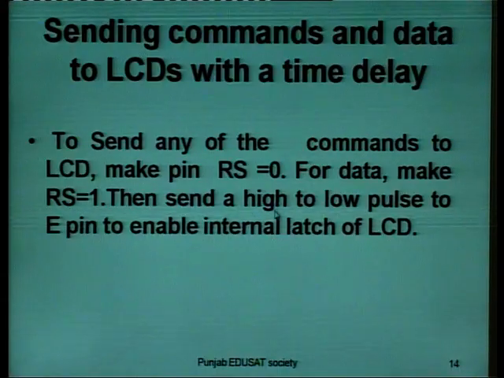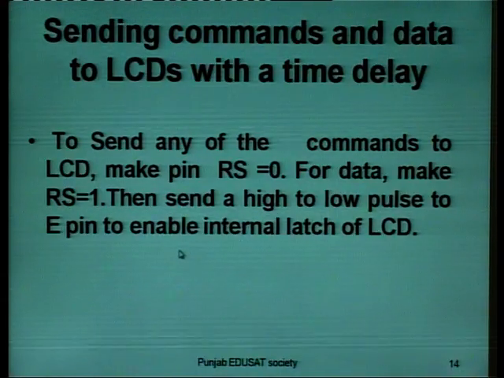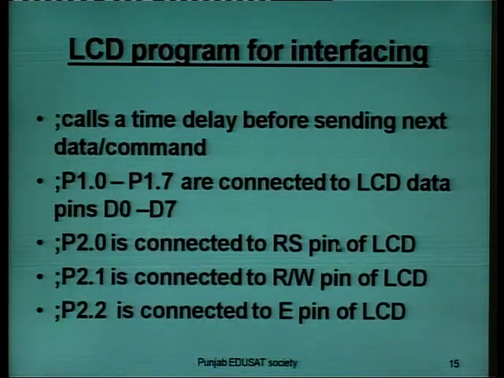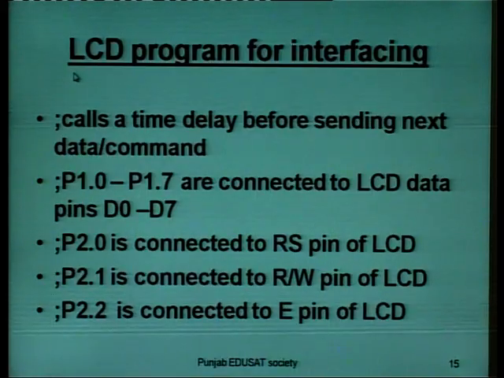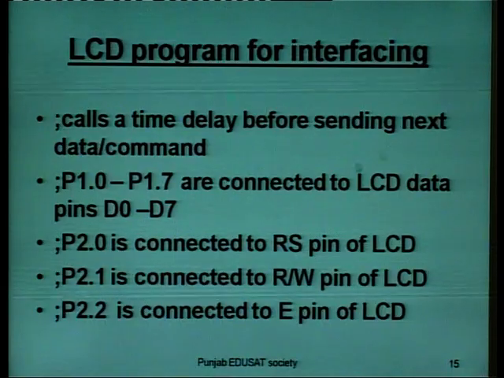Then send a high to low pulse to the enable pin to the internal latch of the LCD. Now we have the program for interfacing the LCD. It calls a time delay before sending the next data or command.